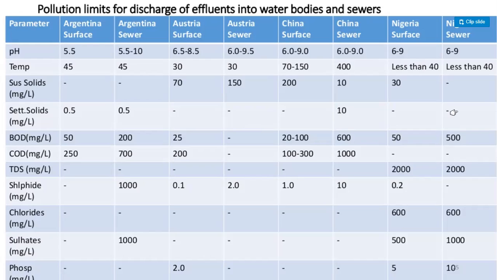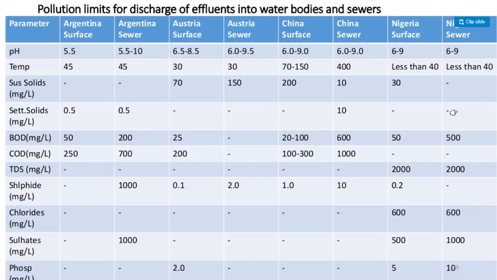Here suspended solids. Australia surface 70, Australia sewer 150, China surface 200, China sewer 10, Nigeria surface 30, Nigeria sewer no. And settled solids milligram per liter, Argentina surface 0.5 and Argentina sewer 0.5 and China sewer 10. BOD milligram per liter, BOD is 50, 200, 25, 20 to 100, 600, 50, 500. COD 250, 700, 200, 100 to 300 and 1000.